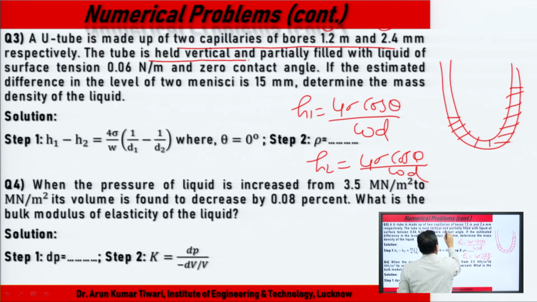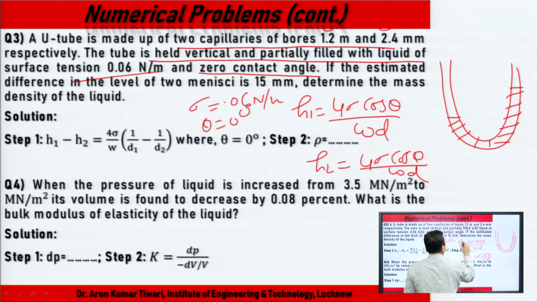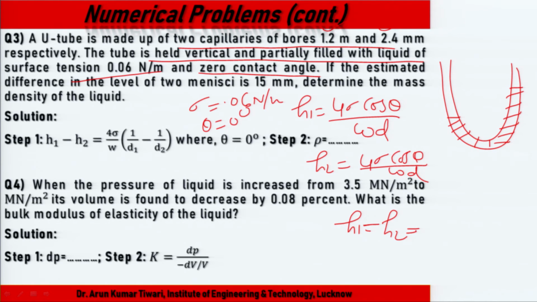The U tube is held vertical, surface tension sigma is known as 0.06 Newton per meter, the contact angle theta is 0. Estimate the difference of levels of the meniscus. H1 minus H2 is known, equal to 15 mm.